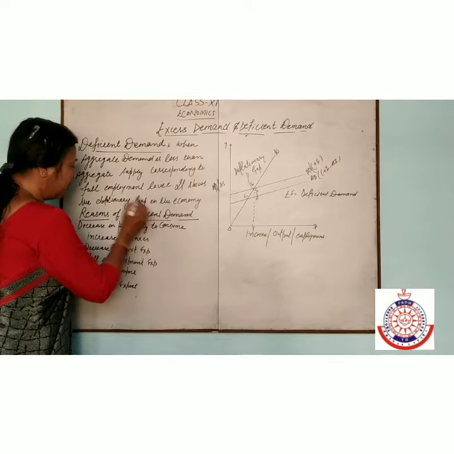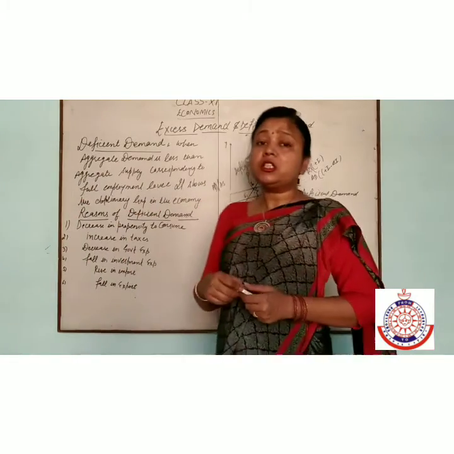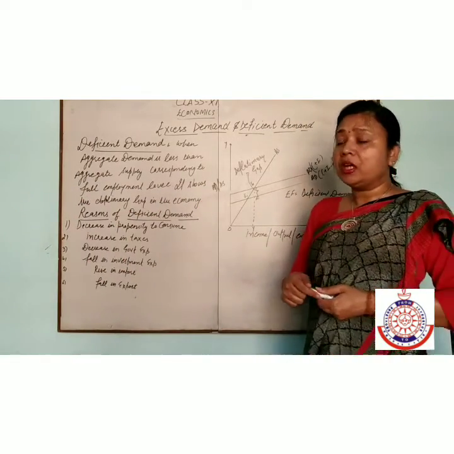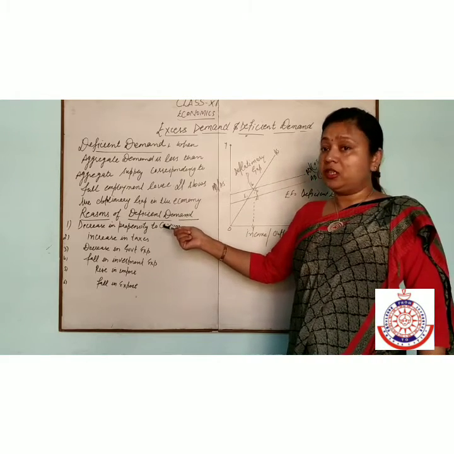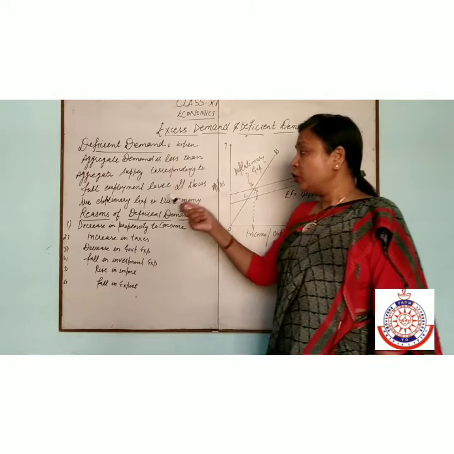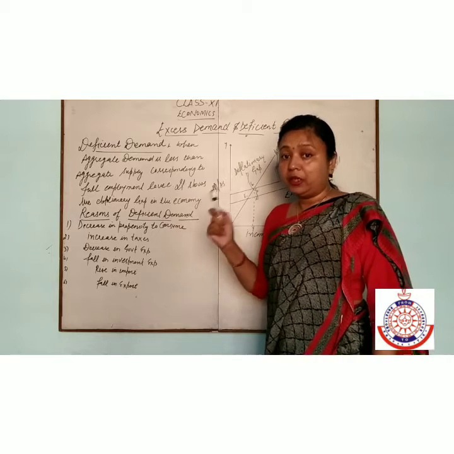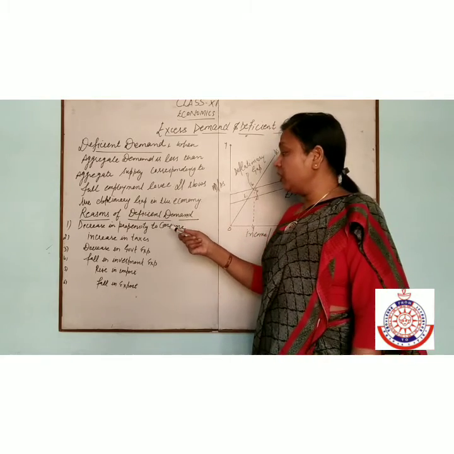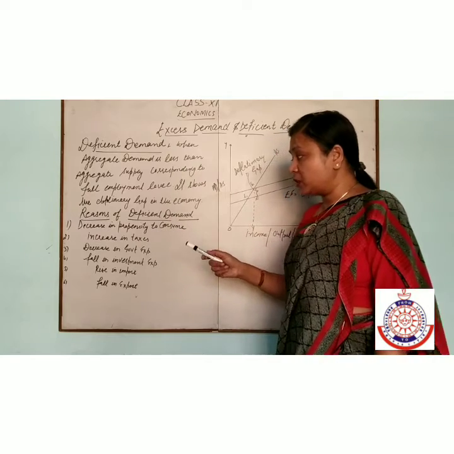The first reason is decrease in propensity to consume. It means if the change in consumption is decreased as compared to the change in income, you are purchasing less of the commodity in the economy, and then demand will be decreased.